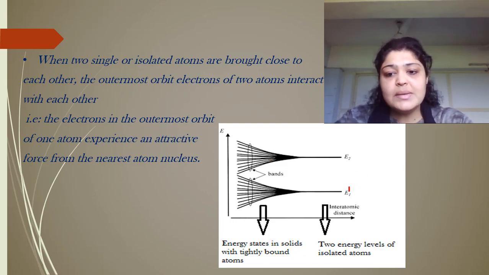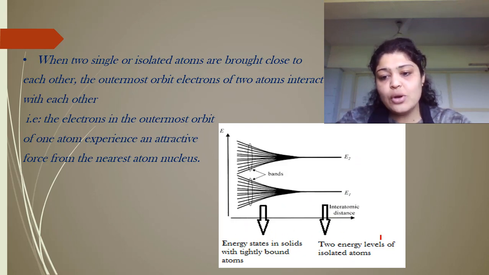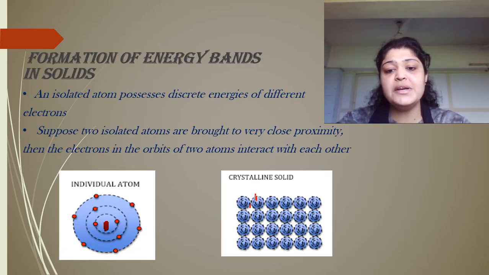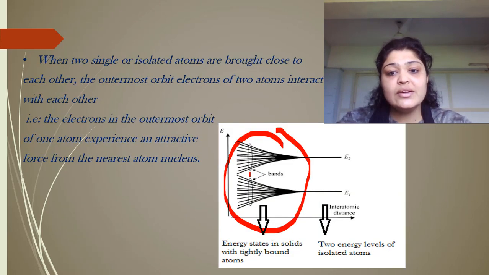Suppose these are the two energy levels of isolated atoms, E1 and E2, that I have shown here. This is the atomic distance on the x-axis and energy on the y-axis. But when you consider the case of a solid, the scenario is like this. Because of the interaction of electrons between consecutive, nearby atoms, the electron either jumps to a higher energy level or to a lower energy level. Suppose this atom is attracted to this one, or repelled by this atom, so the energy level will shift.